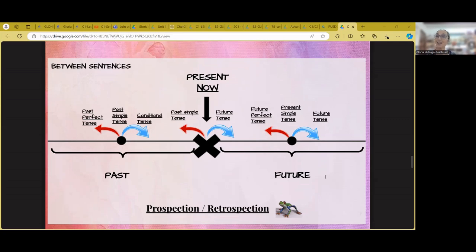If I had accepted the job, I would have become rich in the past. So my past is a past perfect because I have taken one step to the past. So this is what happens when I am hypothesizing. I simply take a step to the past, which means that my present is past simple and my past is past perfect.